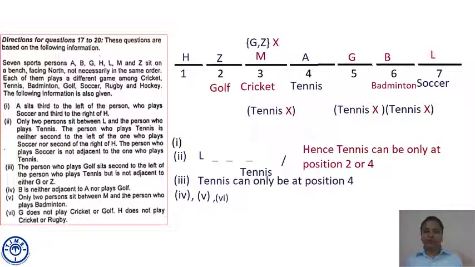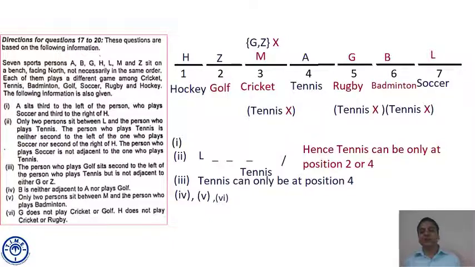G does not play cricket or golf. H does not play cricket or rugby. H does not play rugby. Only one person is left, that is G at position 5. So somebody has to play rugby. H does not play rugby, so who will play rugby? G. Then which game is left? One game is left. Now you have to look above. It's hockey. So H will play hockey.